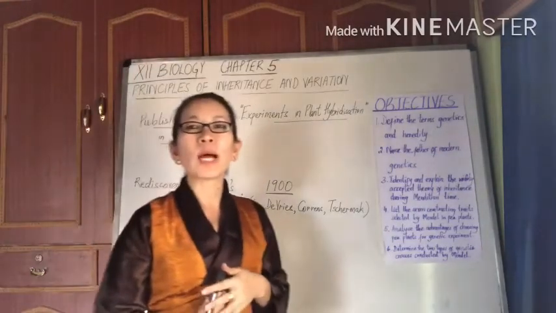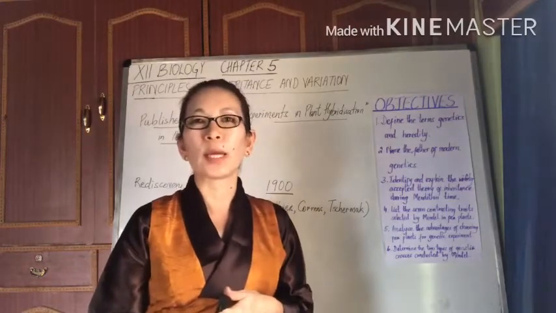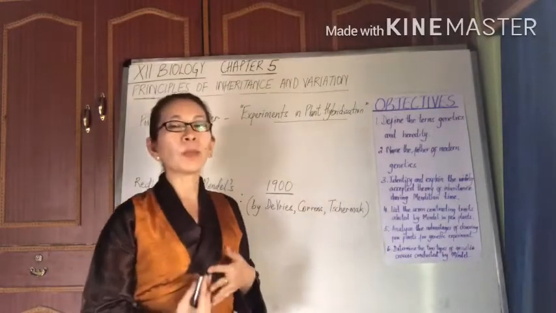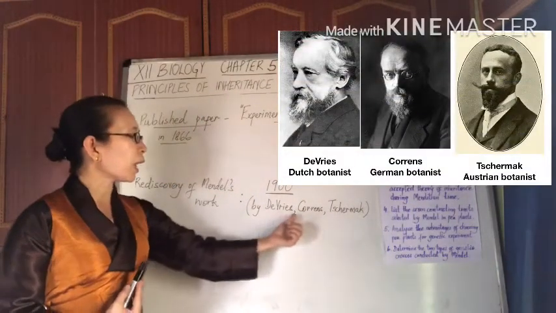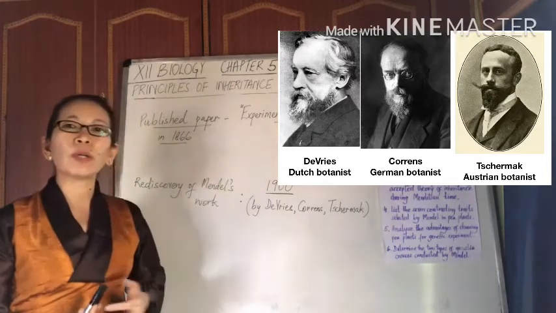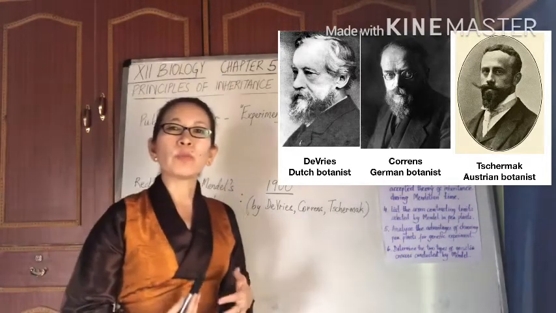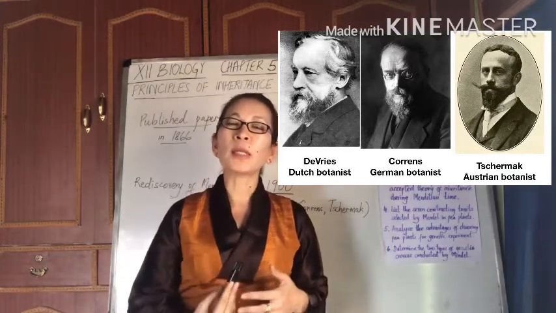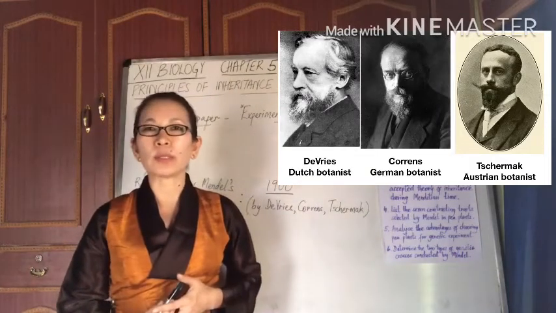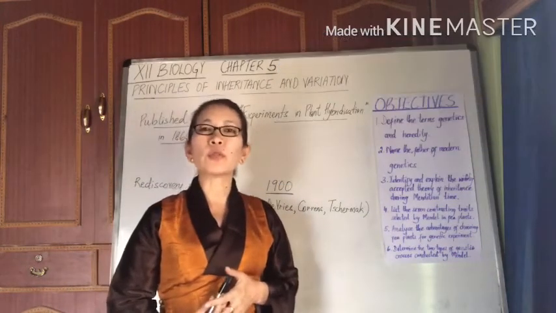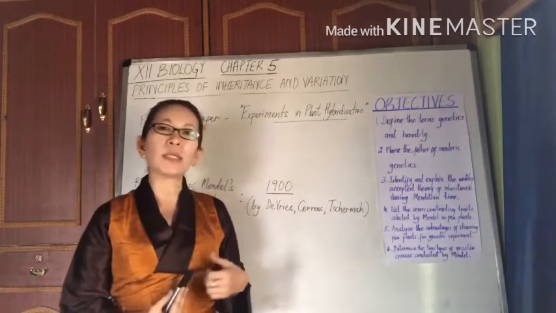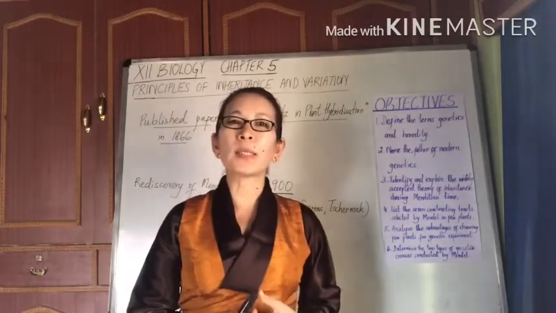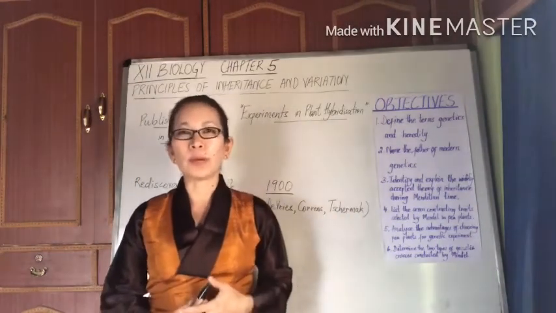However, Mendel's work went largely unnoticed or unrecognized during his time. It was not until 1900 when three European biologists, namely Hugo de Vries, Carl Correns and Tschermak, rediscovered Mendel's work. All three of them worked independently on different plant hybrids and helped to expand Mendel's work of inheritance to the scientific world. Unfortunately, Mendel was not alive to receive the recognition as he died in the year 1884. To this day, Mendel's principles form the basis to explain the various phenomena of inheritance.